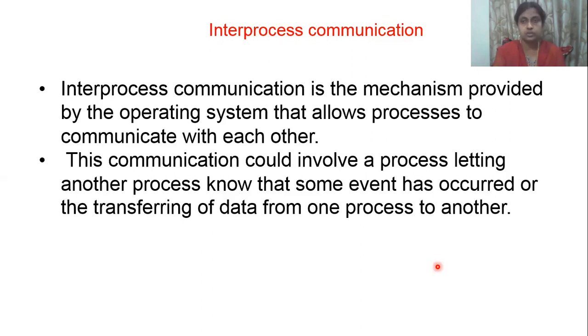So when do we need inter-process communication? One case is when you want to inform another process that a particular event has occurred. The other is when you want to transfer information from one process to another process; that time it should be there.